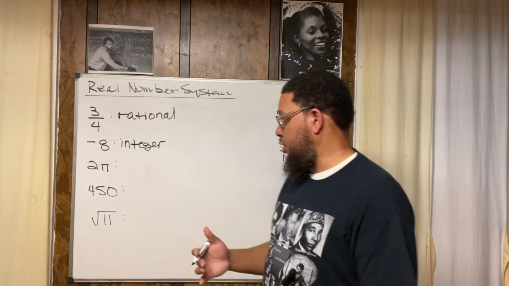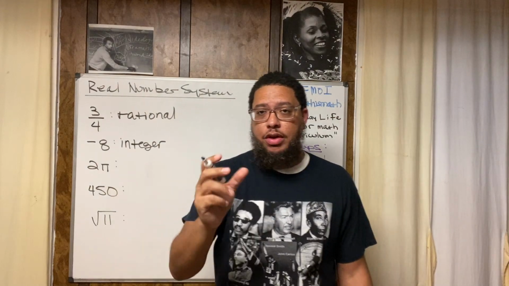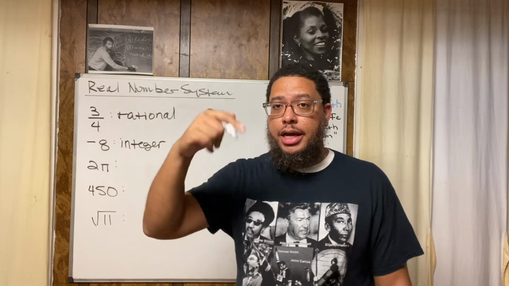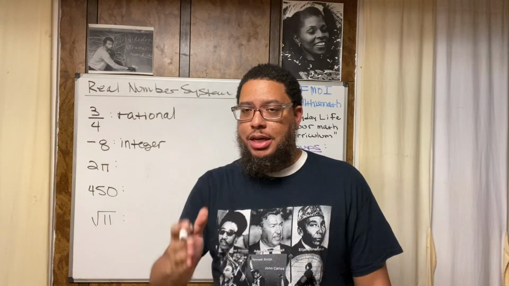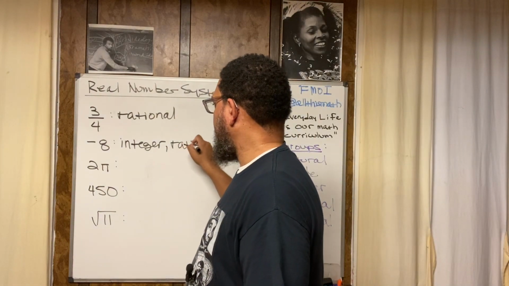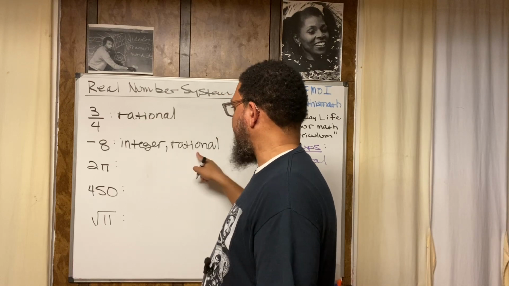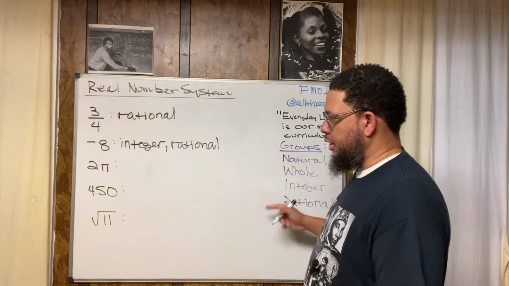Now, what else? Is it rational? Yes, it is, because if I change this to a fraction, -8 over 1, and I do -8 divided by 1, it equals -8, which terminates at 8. There are no digits after the 8. So that means this is rational. So this is both an integer and rational. And if it's rational, it can't be irrational. You can't be rational and irrational at the same time.